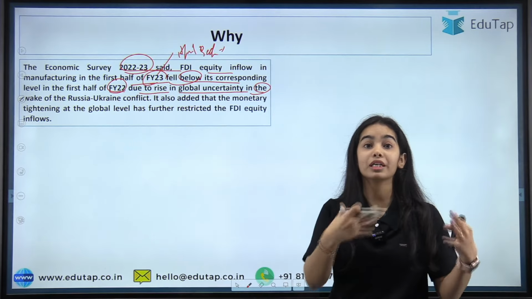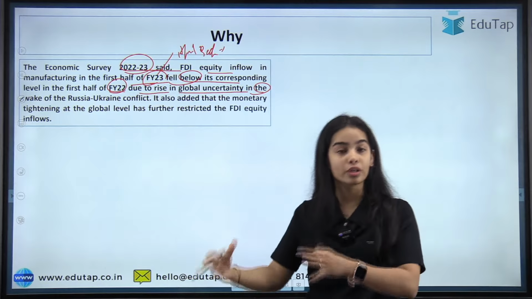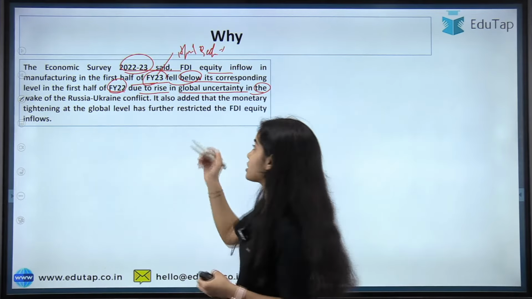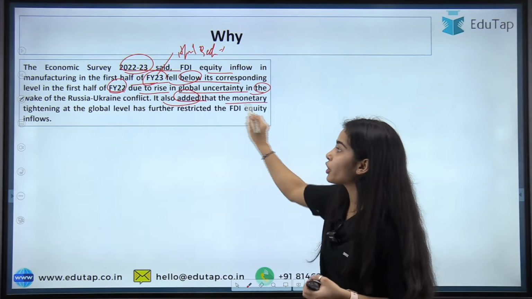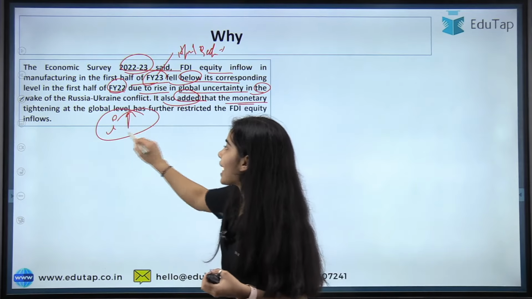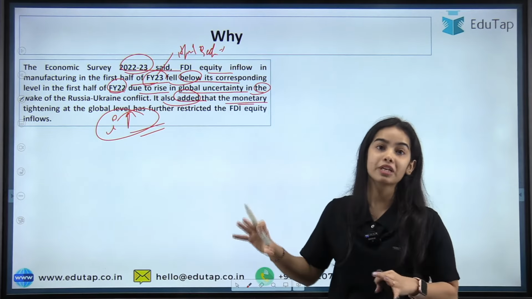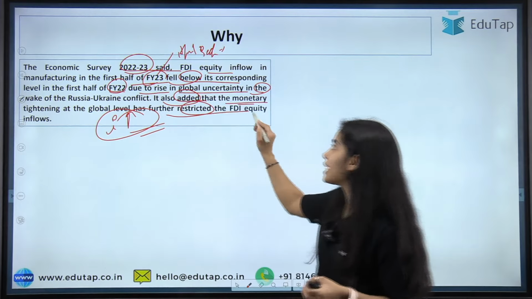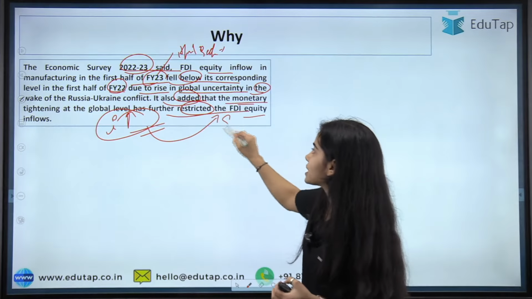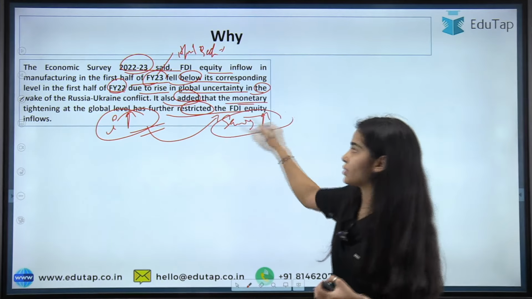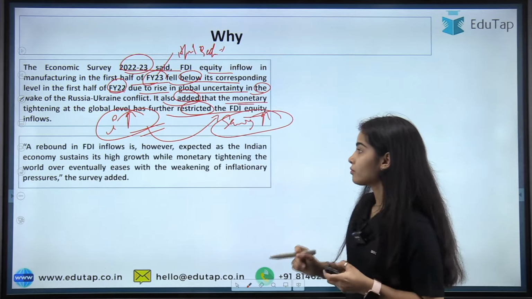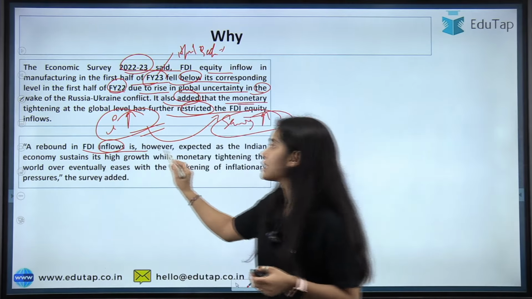What is going to happen? The inflation is going to grow much. The growth is going to go down. So there is much confusion that is coming in the mind of the investor. It also added that the monetary tightening at the global level, that is the increase in the interest rate by the developed countries especially, has further restricted the FDI equity inflows, because now the investors are trying to put their money in savings to get the high interest rate rather than doing direct investment.